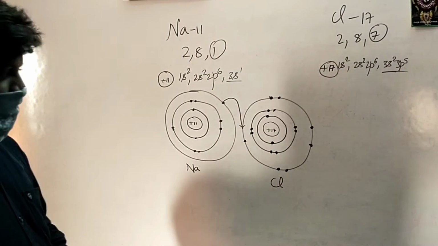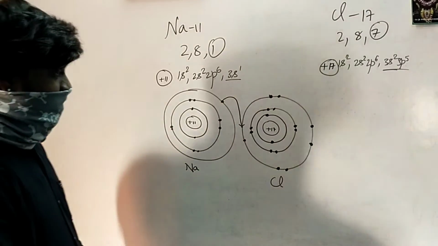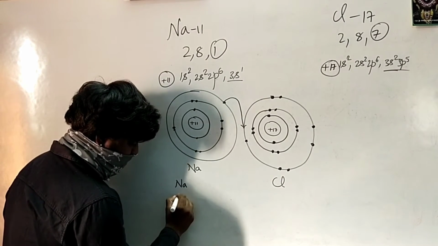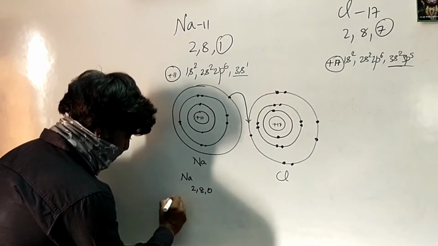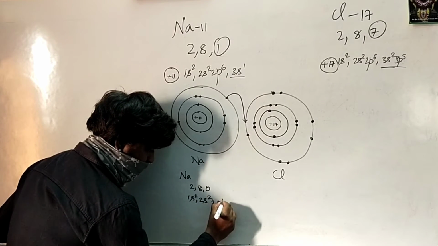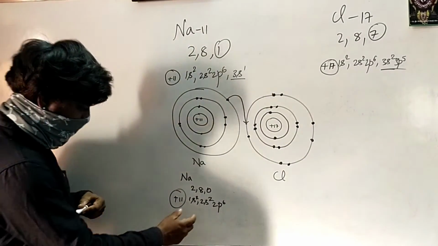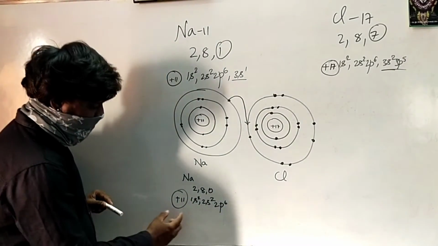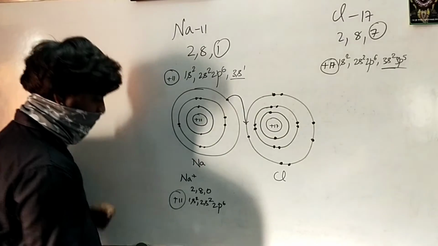Now when your sodium transfers one of its electrons to the chlorine atom, what will be the resulting electronic configuration? The resulting sodium electronic configuration will be 2, 8, 0, and the modern electronic configuration will be 1s2, 2s2, 2p6. This is 11 plus. So you can see clearly your number of electrons is 10, since 2 plus 2 plus 6 is 10, whereas the number of positive charges is 11. So what will be the net charge? The net charge will be positive.